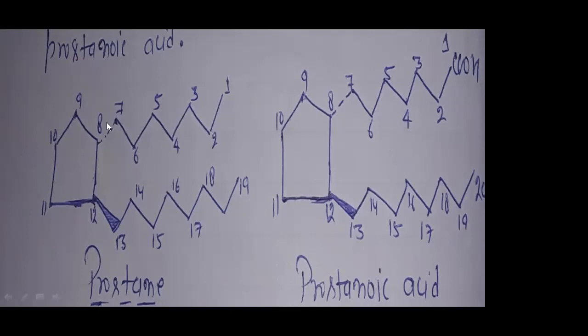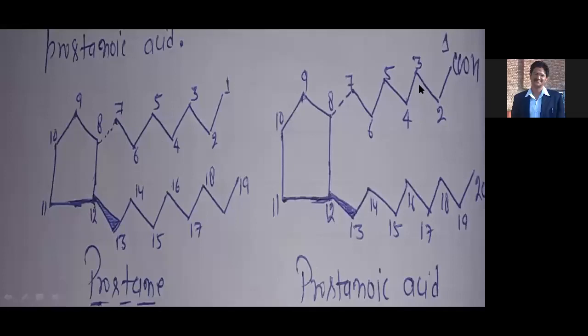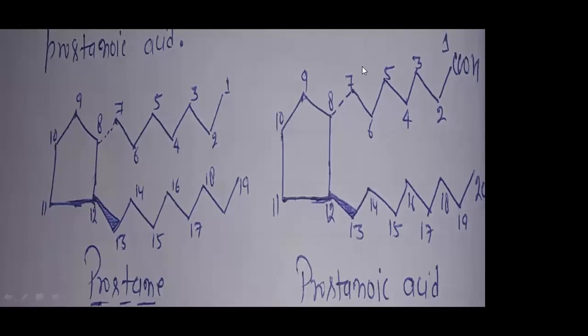First position, second, third, fourth, fifth, sixth, seventh, 8 and 12. Positions 8 to 12 are part of the cyclopentane, and then the rest you can see. So this is the basic or parent skeleton of prostane. Now next, this is prostanoic acid. If there is a carboxylic acid, then this is called prostanoic acid.